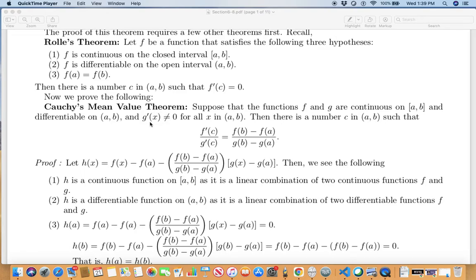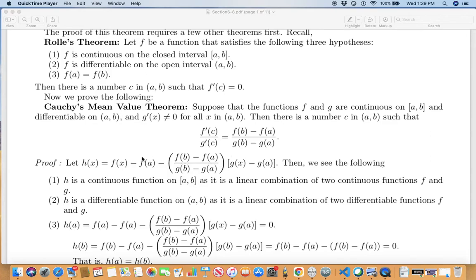Moreover, the derivative of g is non-zero on the open interval AB, so g prime is not 0 for all x in the open interval AB. Why do I say g prime is not 0? Because that's going to be in the denominator. Then there is a number c in the open interval AB such that f prime c over g prime c is f b minus f a over g b minus g a. So the quotient of the derivatives is the quotient of the differences, if you understand what I say.